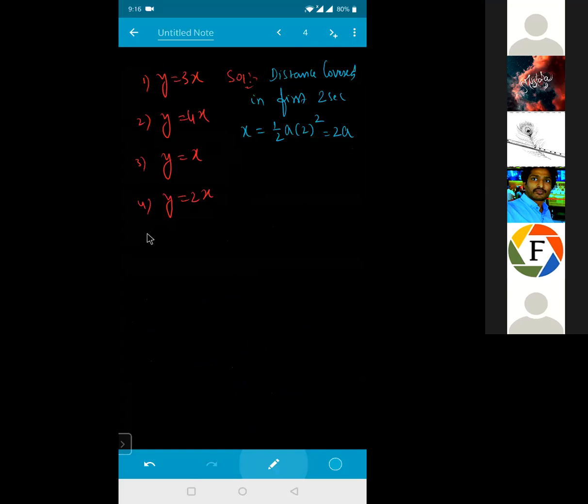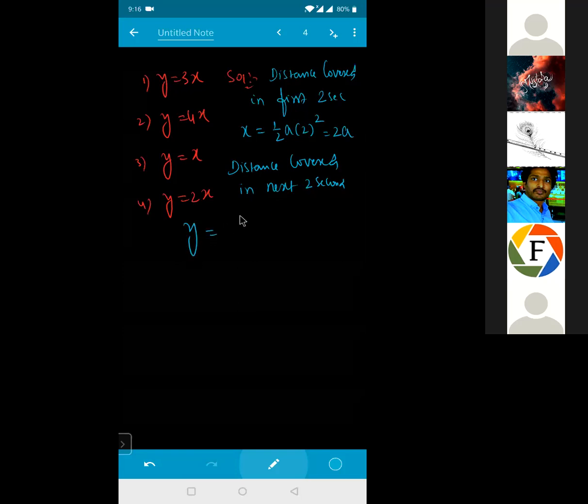The next one is if I'm talking about your distance covered in the next 2 seconds. That is given how much for me? Y. यानी next 2 seconds मतलब total distance कितना हो जाएगा बेटा? 4. That means half into a into 4 whole square, minus first 2 second का distance निकाल देना है. That is nothing but half into a into your 2 square. So that will give me the next 2 seconds.